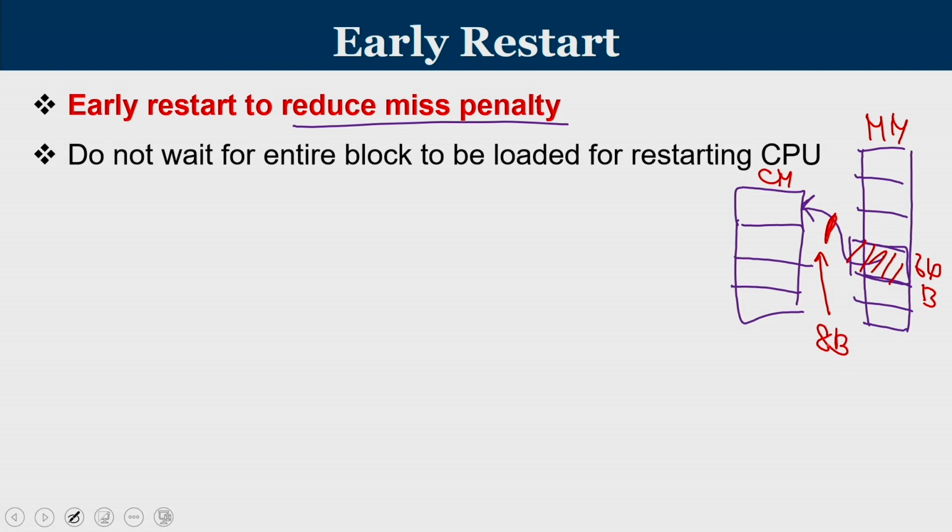So the 64 bytes, which is a block of data from main memory, requires 8 consecutive time segments to transfer, because in one stretch I can transfer only 8 bytes. So we require 8 such stretches to completely fill up the cache block. Only when a cache block is completely filled can we resume. That is the conventional way.